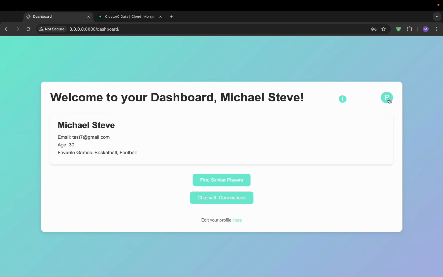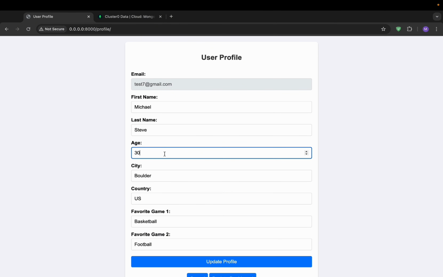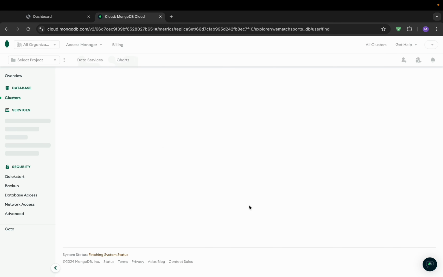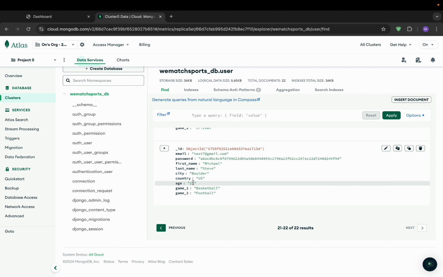Let's head back to the dashboard. We see a profile icon here, and we can go to the edit profile section. We can change some things, like let us change his age to 25 maybe, and let us update the profile. Let us head back to the dashboard. Let us go to the database and verify. So we can see that his age has been changed to 25. So it's Michael Steve Boulder and 25.